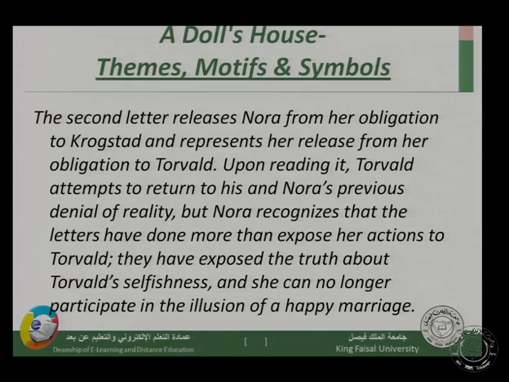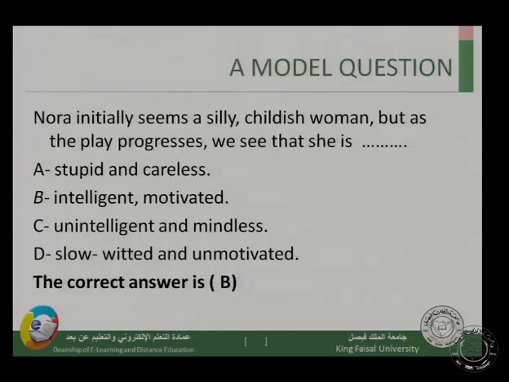So Nora refuses this. She refuses to pretend that she is happy. If she is happy, she is going to continue. If she is not happy, she is not going to continue, and she has to put an end to that marriage.